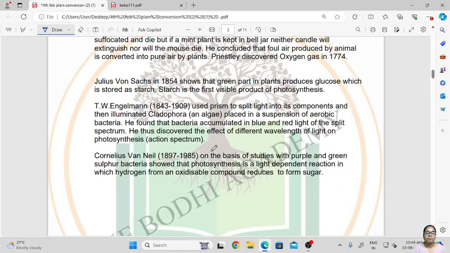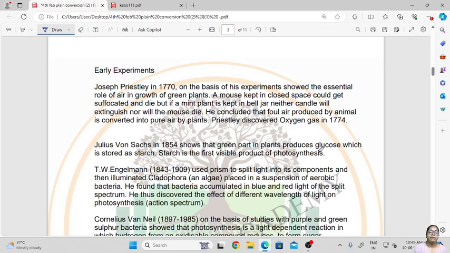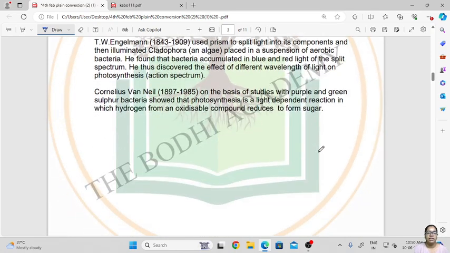Then Van Niel, in 1897 to 1985, on the basis of a study with purple and green sulfur bacteria, showed that photosynthesis is a light dependent reaction in which hydrogen from an oxidizable compound reduces carbon dioxide to form sugar. So these were some experiments which were conducted by various scientists.